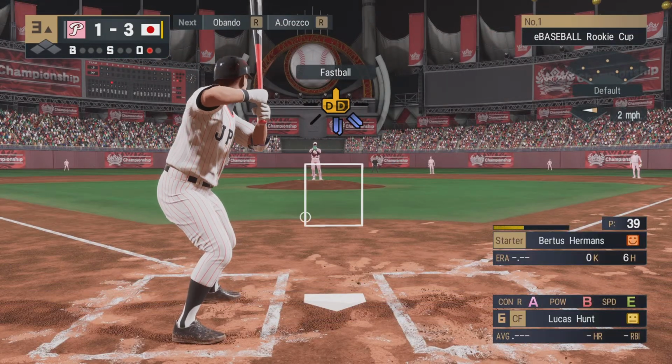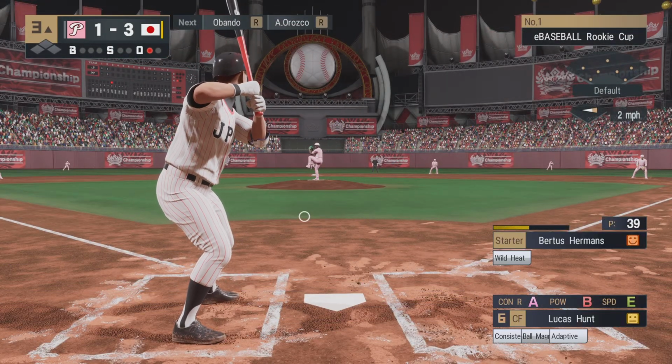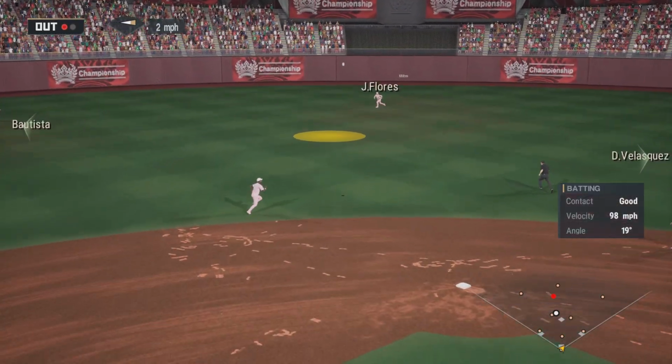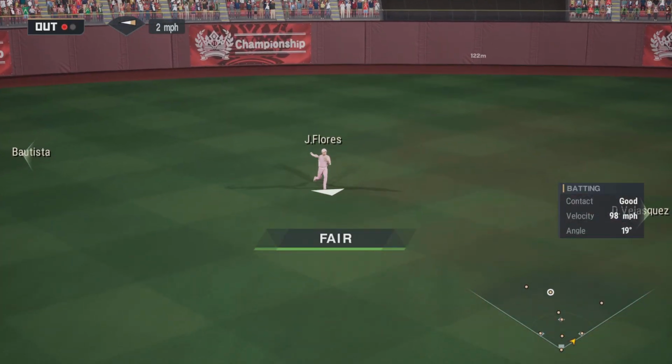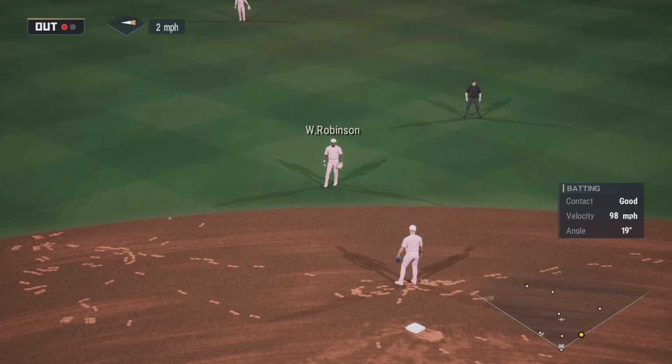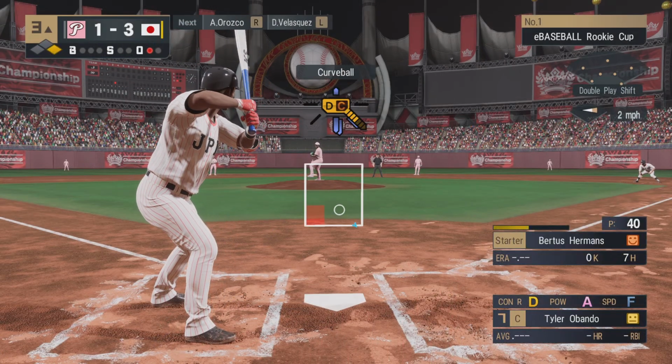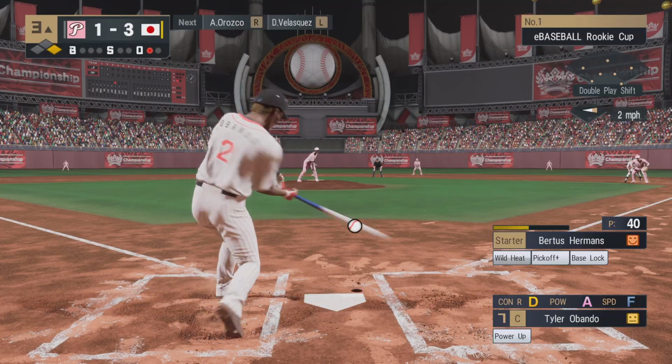Digging in, Lucas Hunt. In his last at-bat, he reached base on a single. He hits an inside pitch. And that'll be in there for a hit. So that gives him a runner at first with 1 out. At the plate, the 7th batter, Tyler Obando.